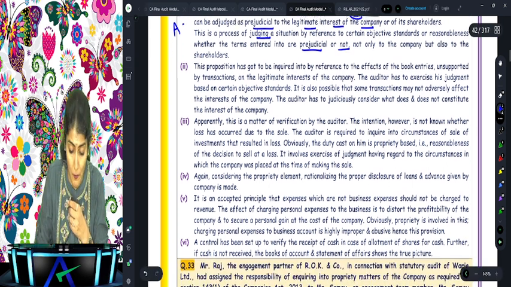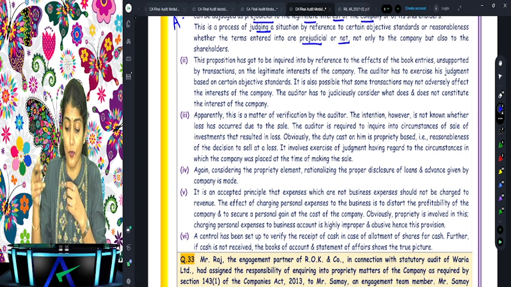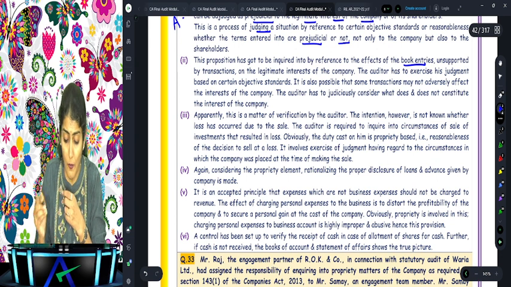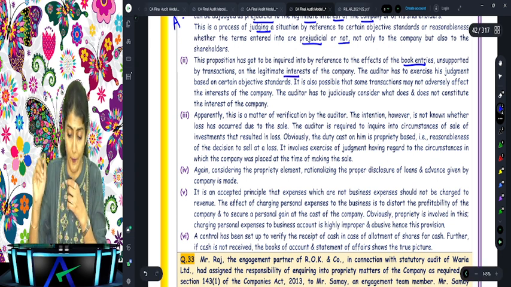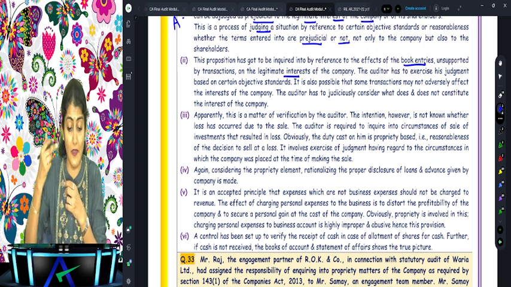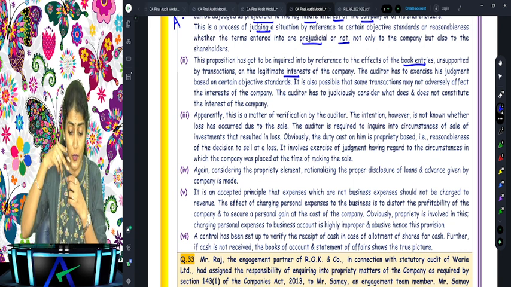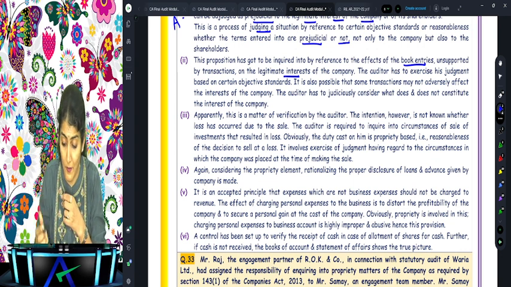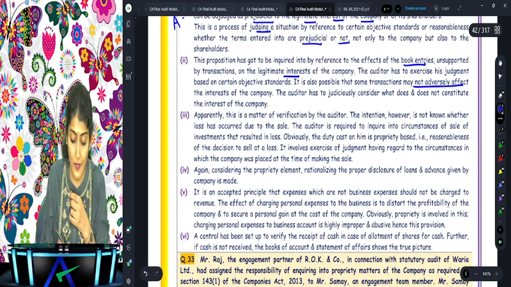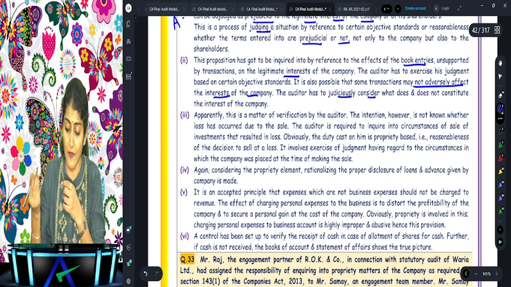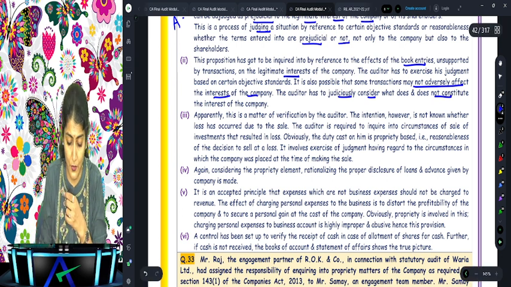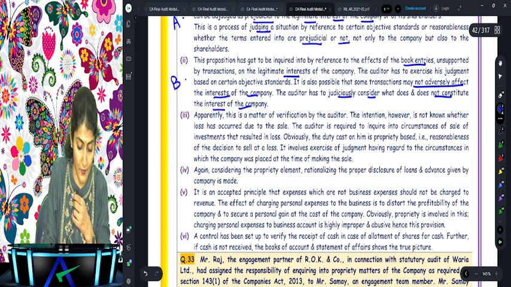Then this proposition has got to be inquired into by reference to the effects of the book entry unsupported by transactions on the legitimate interest of the company. The auditor has to exercise his judgment based on certain objective standards. It is also possible that some transactions may not adversely affect the interest of the company. The auditor has to judiciously consider what does and does not constitute the interest of the company. So that is B. C.